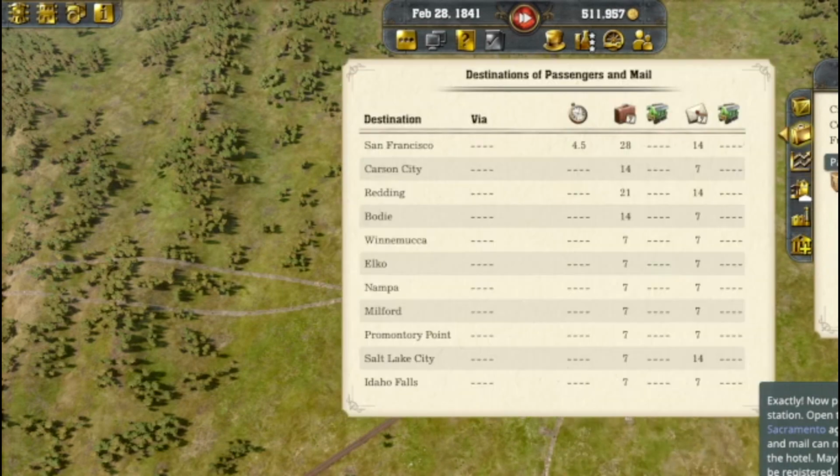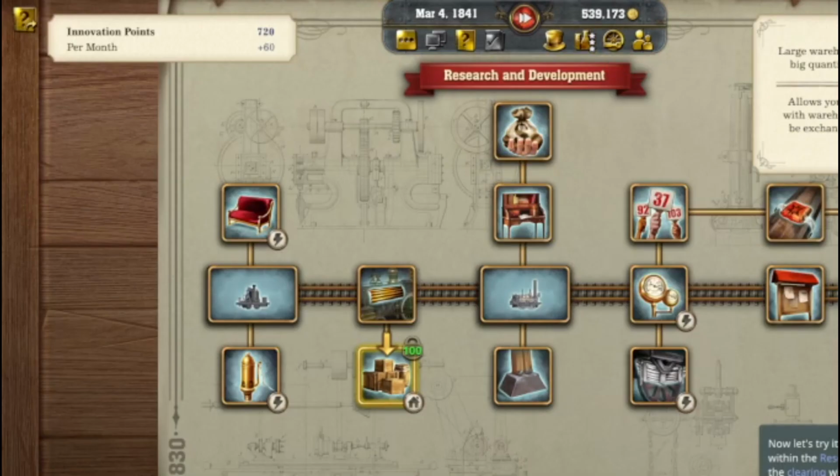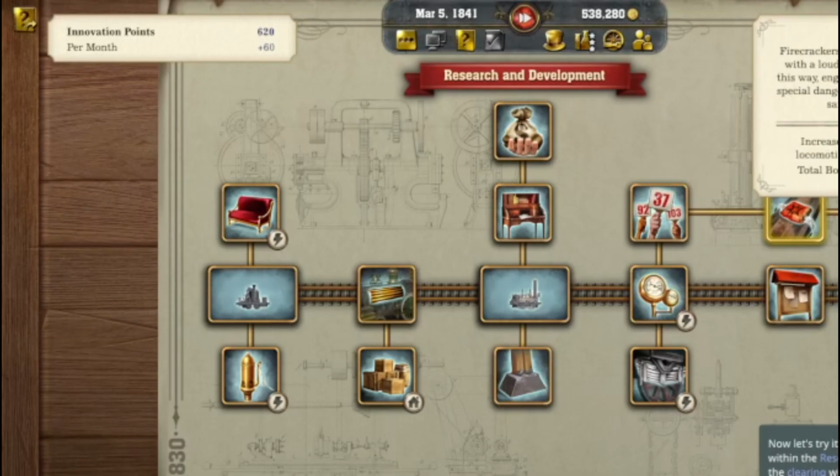Development? No. Passengers. Hotels, by the way, are only required at rural stations because in cities, passengers and mail can always change trains. Freight can also be transferred from one rail line to another at stations, but there must always be a warehouse for this because freight takes up a lot of space. Now let's try it out. For this, unlock the warehouse within the research diagram and expand the station at the clearing with the warehouse.